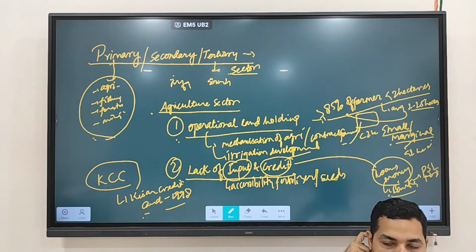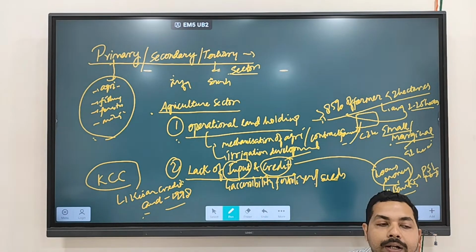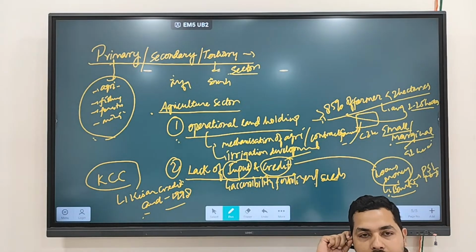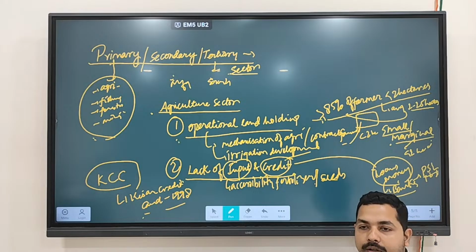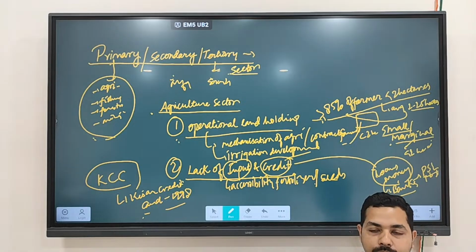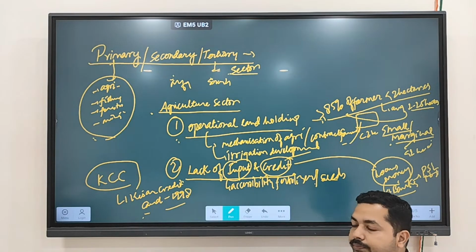What is this credit card? Based on how much land you have, a card will be provided to you, depending upon the size of your land, and that much loan you can take from the bank. If you have more land holding, you can take more loans. If you have a smaller land holding, what will happen? Less loans. But the problem with the KCC is what? You need to have land ownership.